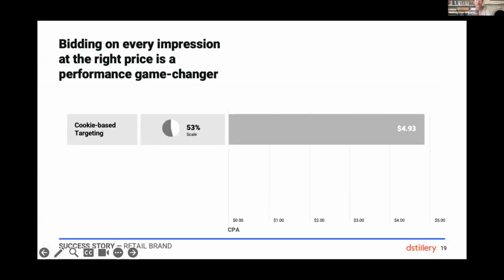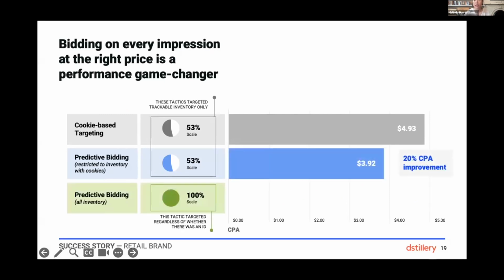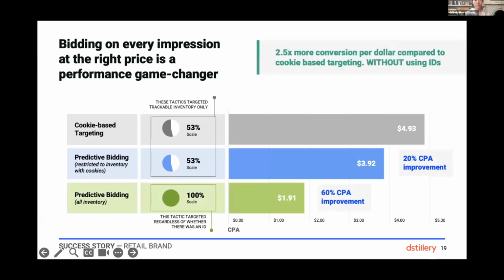So here are the results. This is from a retail brand who ran our predictive bidding implementation of custom AI. And I'll compare the results to this baseline, which is cookie-based targeting. And we're looking at CPA, cost per acquisition, so lower is better. When we ran predictive bidding on just the pool of inventory that's also available to cookie-based targeting, inventory with cookies, but used predictive bidding for the decisioning instead of traditional binary targeting, it improved the CPA by 20%. And when we ran predictive bidding across all inventory, including inventory without IDs, which you can't do with traditional ID-based targeting, it improved CPA by 60%, which corresponds to 2.5 times more conversions per dollar compared to segment-based targeting.